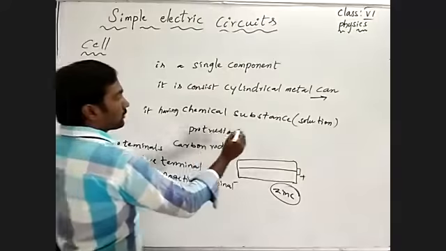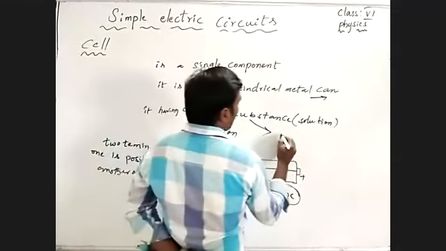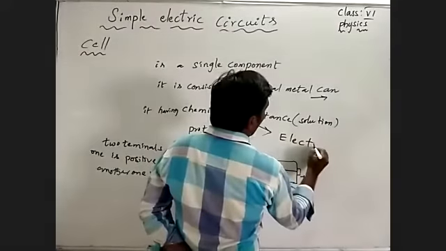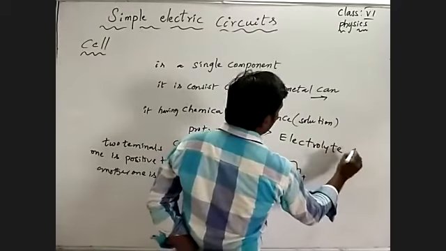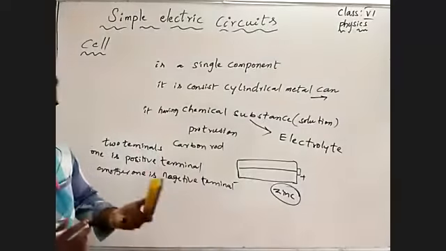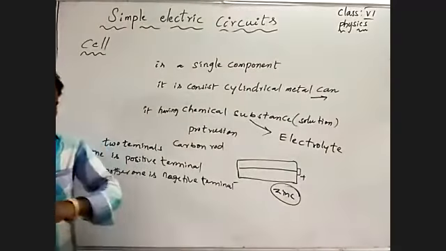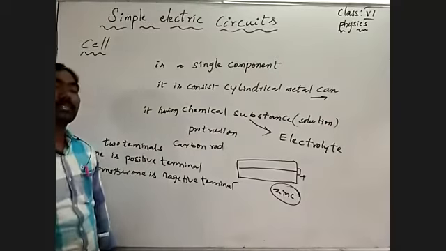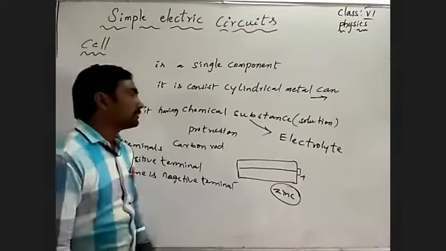What do we call that chemical substance? Electrolyte.